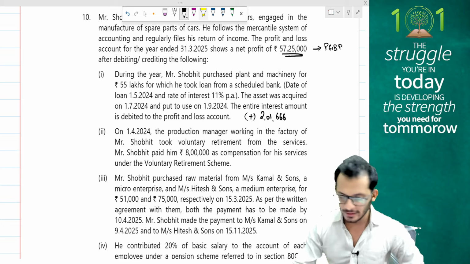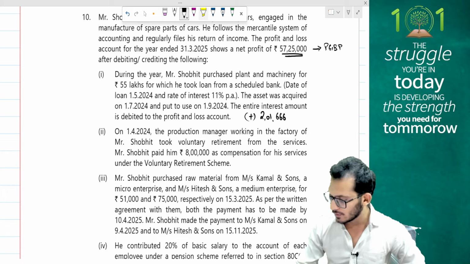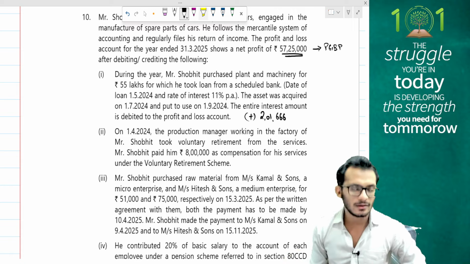Yes, so that is what is going to get disallowed. I'm just checking this once again. I have 55 lakhs into 11% into 4 divided by 12. Therefore, the answer is 2,01,666.